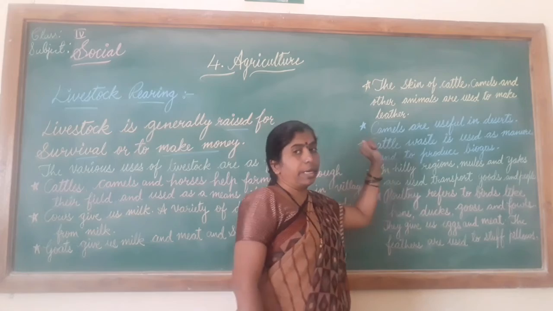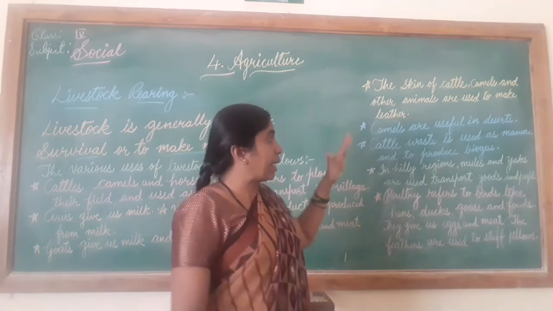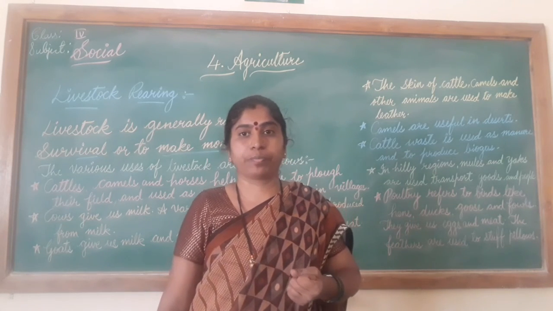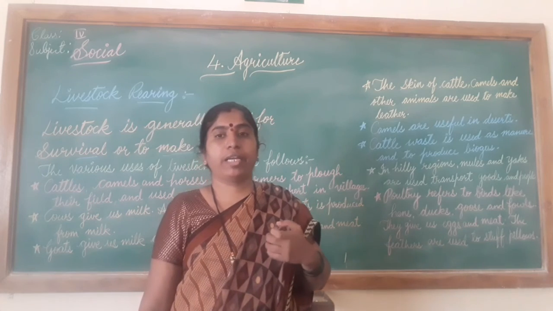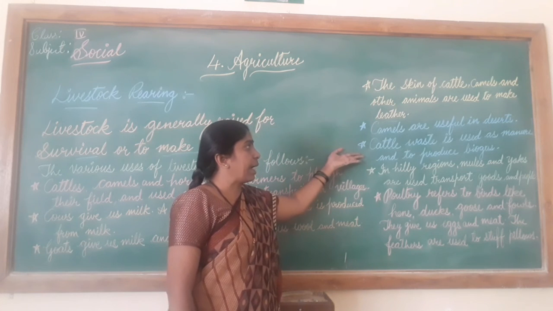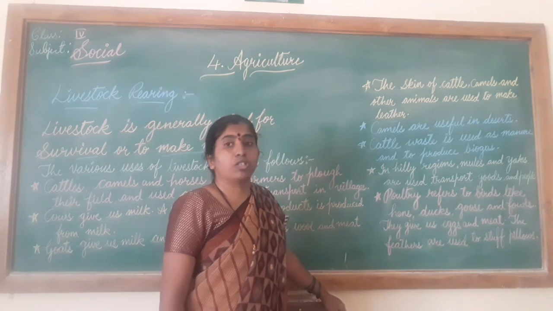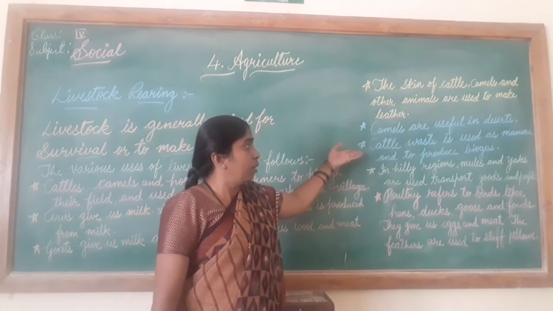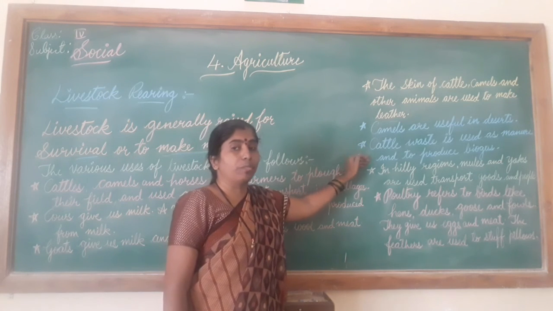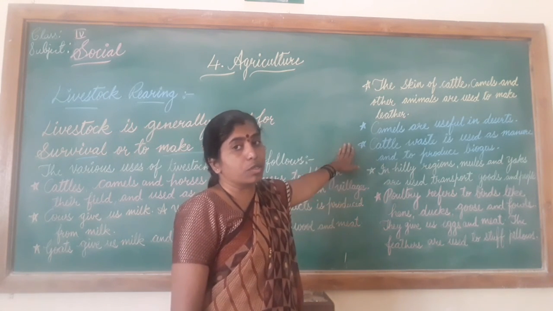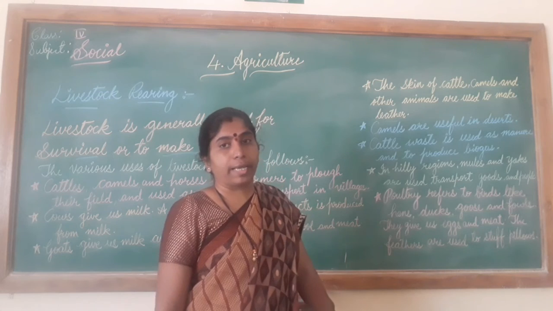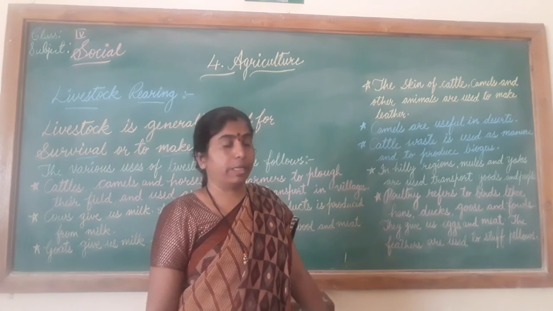Okay. Camels are useful in deserts. Camels can live without water for many days, and in the desert you find very little water. So camels are good in the desert. Cattle waste is used as manure and to produce biogas. Cattle waste, cow dung and all, we say. These are used as manure, which will yield you good crops if you use it in the field. And it also produces the biogas, which is environment friendly.